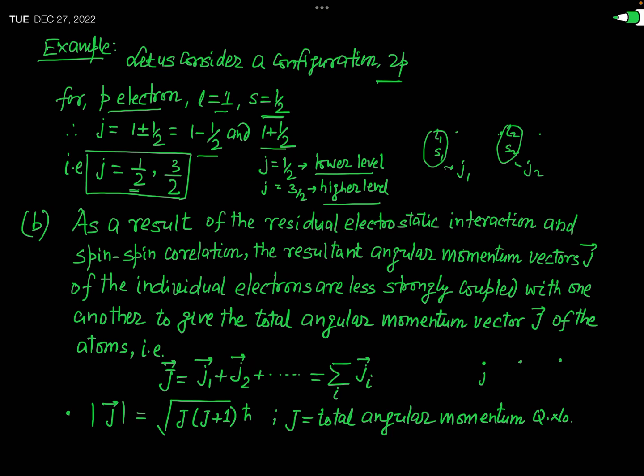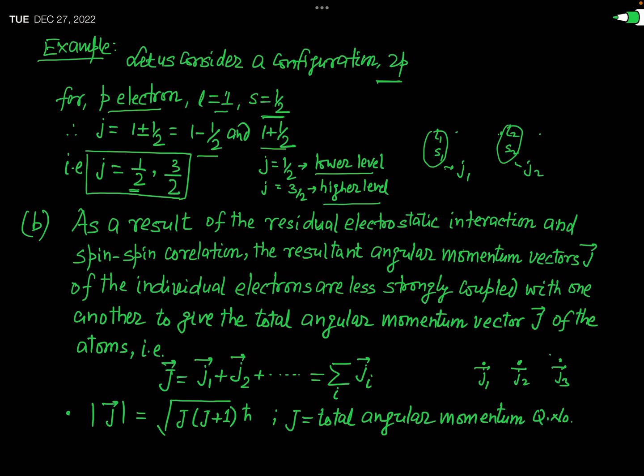Let us consider the first electron has J equal to J1. This is the total angular momentum of the first electron. The second electron has the total angular momentum of J2, and the third electron has the angular momentum, let us say J3, and so on. Okay. Now, two other interactions take place, and those perturbation terms are what?